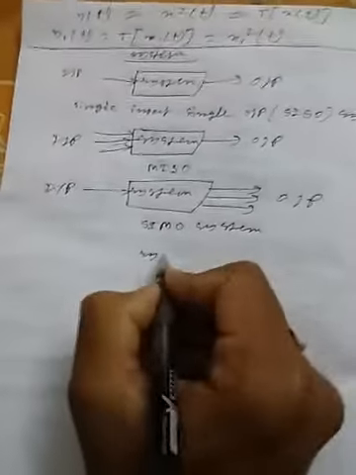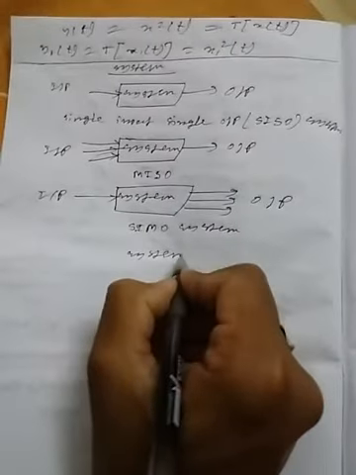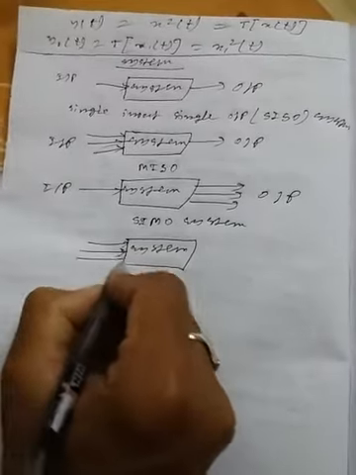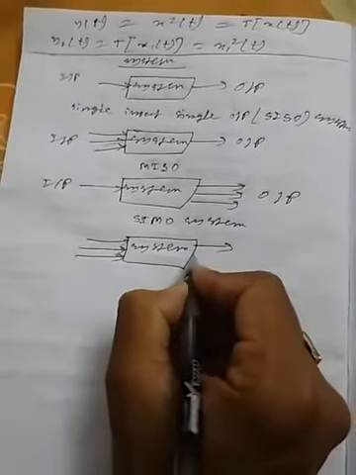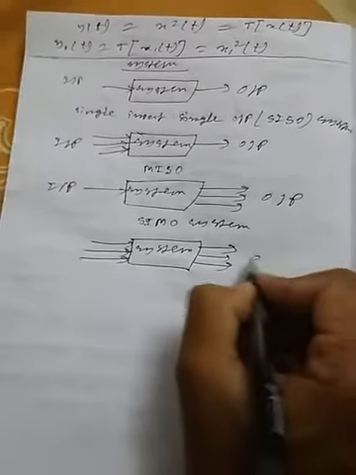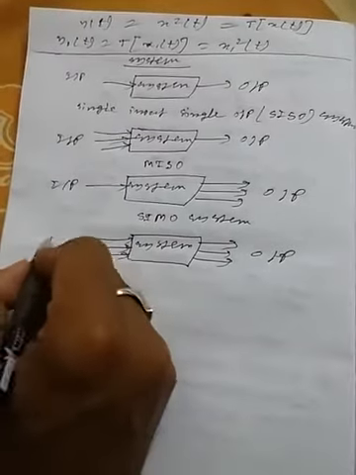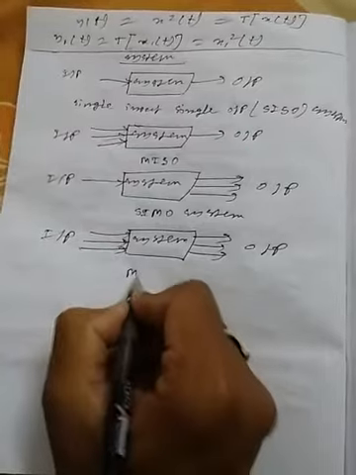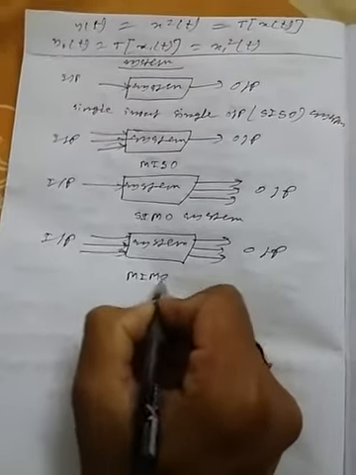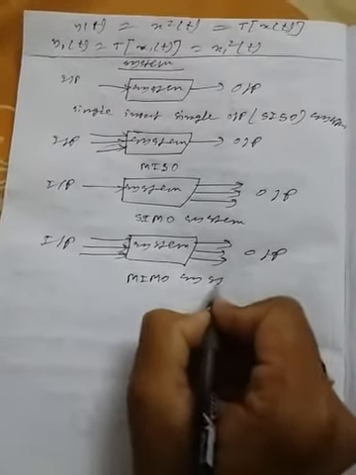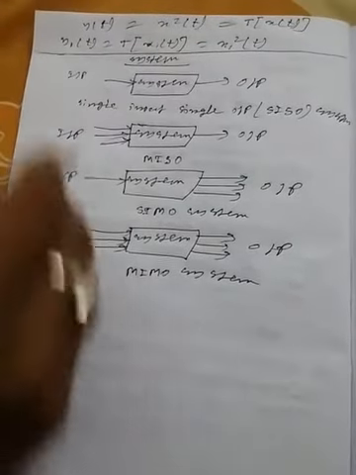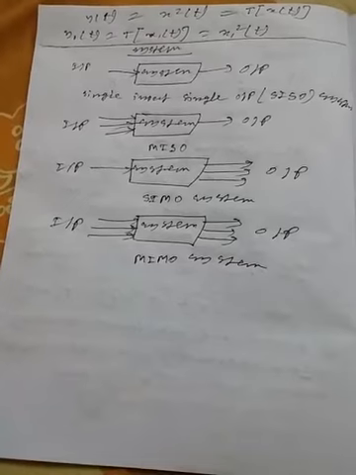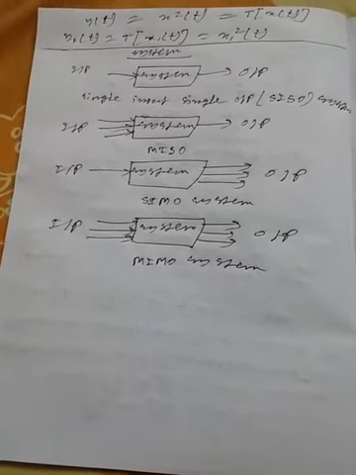Again, if a system has multiple inputs and also multiple outputs, these are the outputs and these are the inputs, then the system is called a MIMO system, multiple input multiple output system, right? So these are the four types of systems depending on the number of inputs and number of outputs.